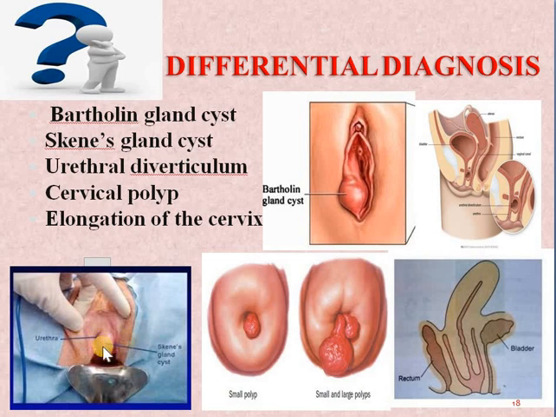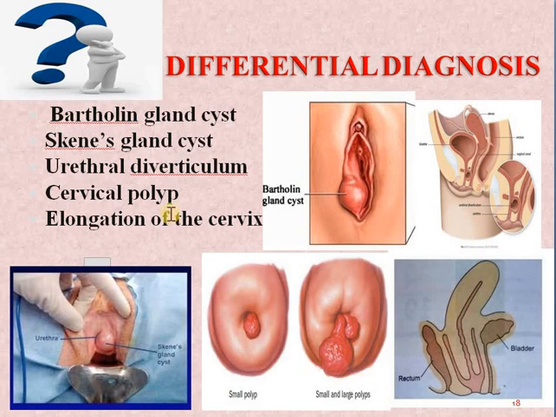It won't have the boundaries like this as can be seen in the cyst. Then next, a cervical polyp should not be misunderstood as descent of the uterus. If you explore the cervix, you can easily see it is simply the polyp and not the cervix or uterus coming down.